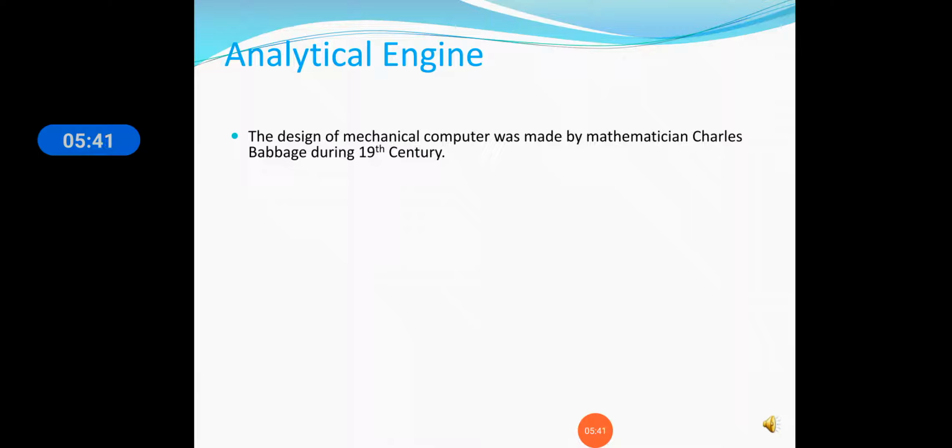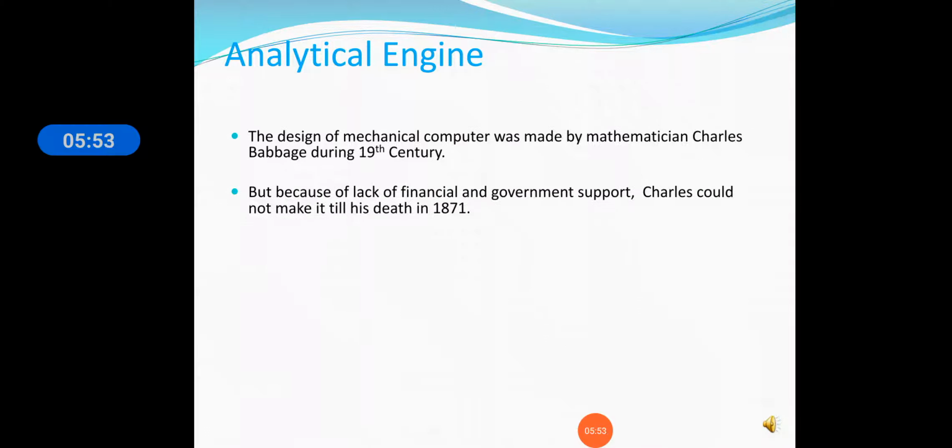So the design was ready at that time. But because of lack of financial and government support, Charles could not make it till his death in 1871.